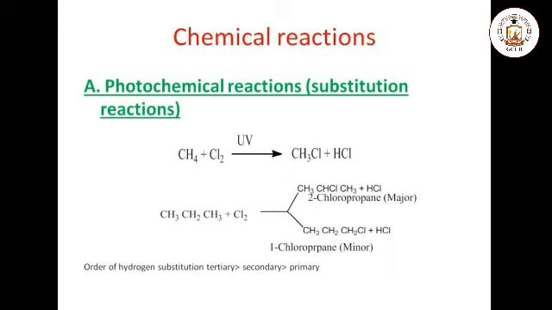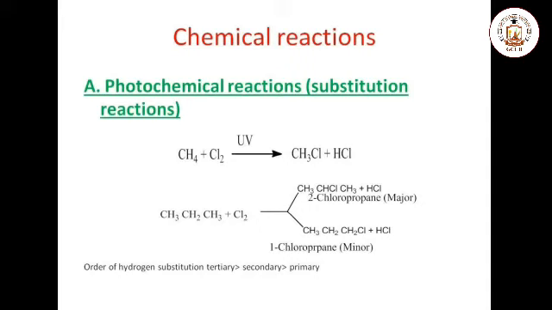When it is treated with chlorine, 2 types of products are formed. Product number 1, 2-chloropropane, which is a major product, and second, 1-chloropropane, which is a minor product.